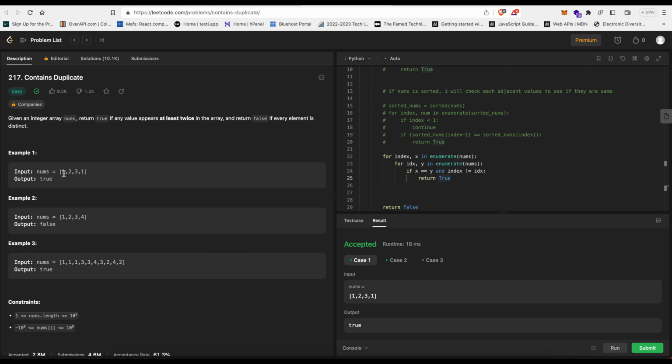So we have 1 here, and if we go through, check, is 2 equal to 1? No. Is 3 equal to 1? No. Is 1 equal to 1? Yes. Okay, there's a duplicate. But here, if we take hold of 1, is 1 equal to 2? No. Is 1 equal to 3? No. Is 1 equal to 4? No. So there's no duplicate. So that's what I was doing here. Bad explanation, but it's okay. You understand. I'm just trying to get this video out to get into the mode of solving questions and making videos.